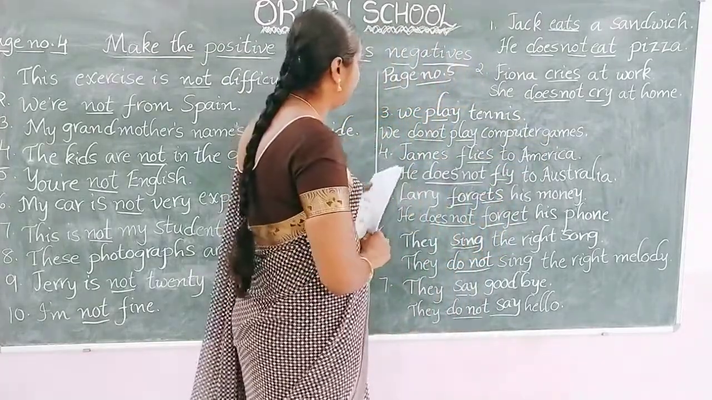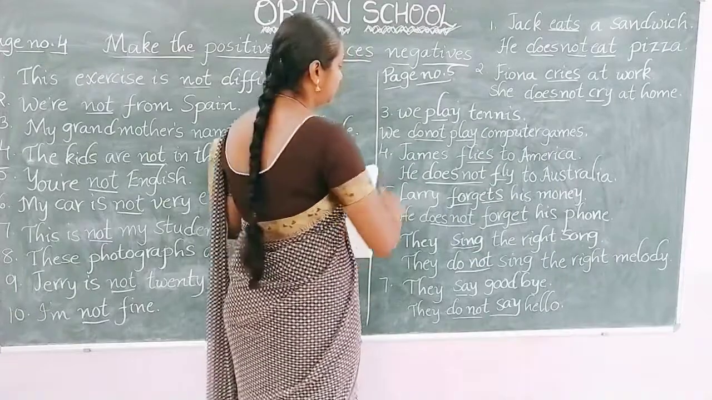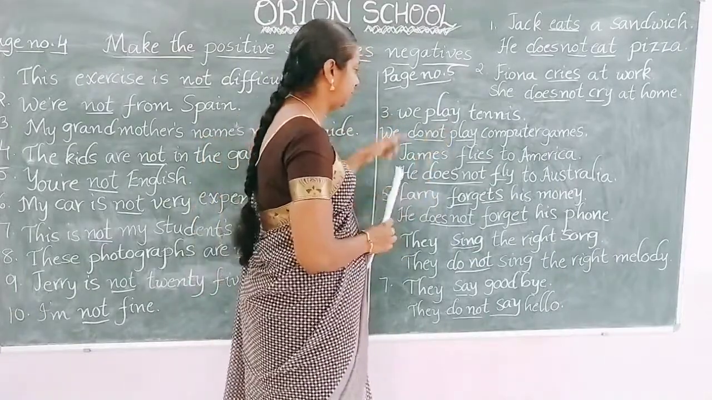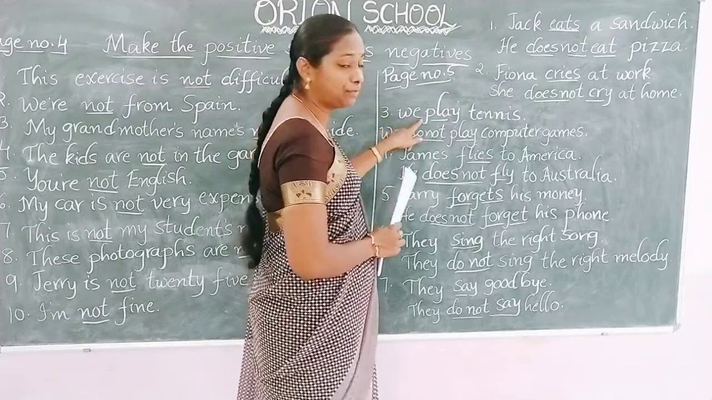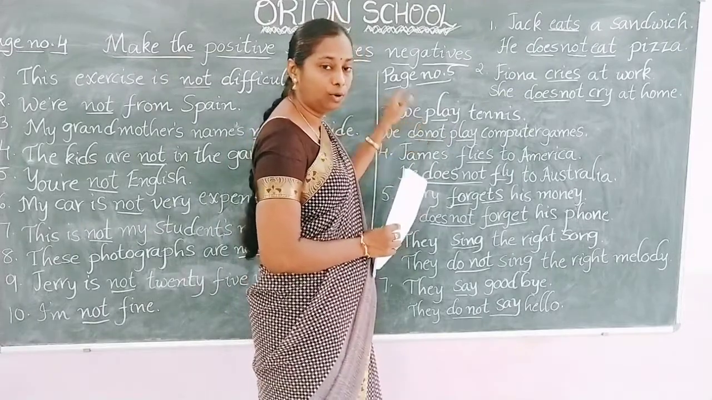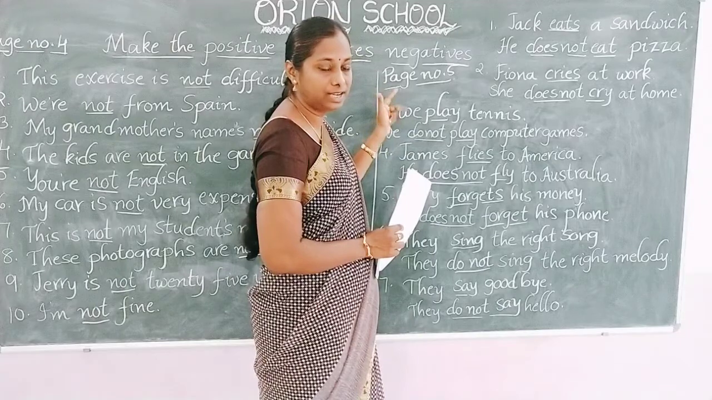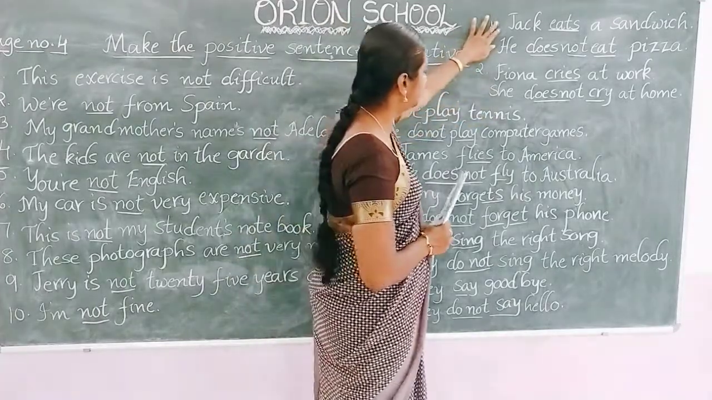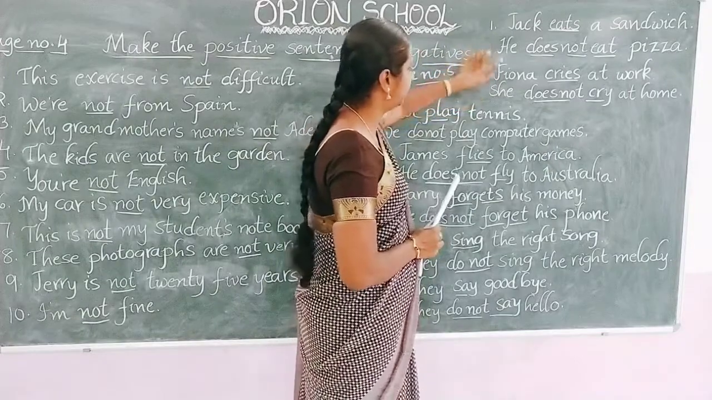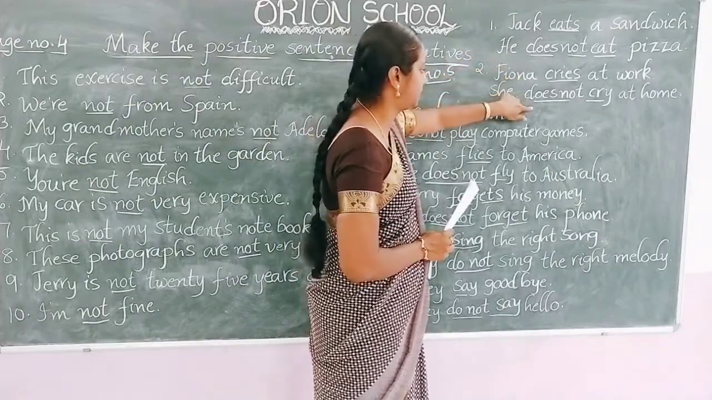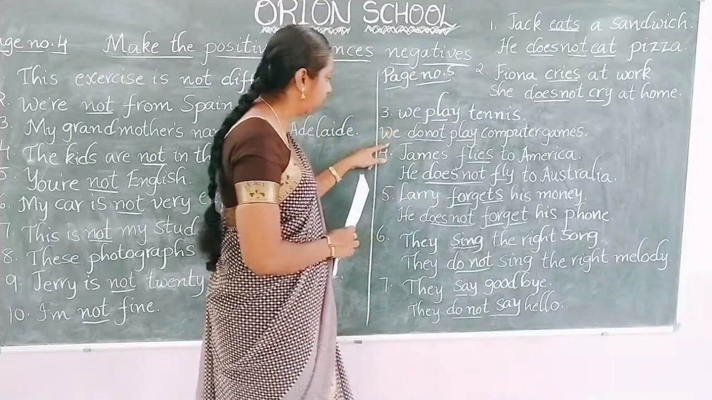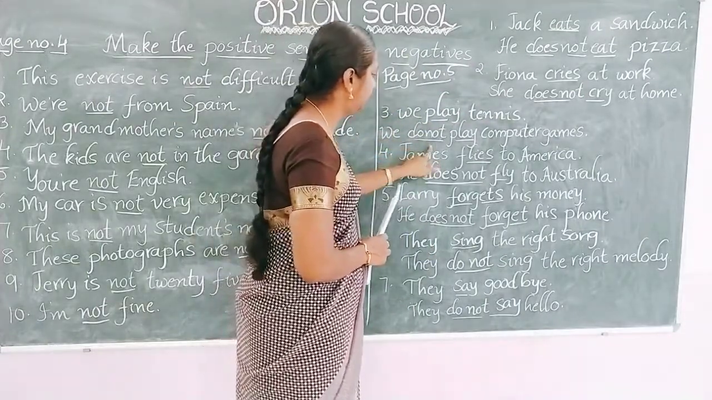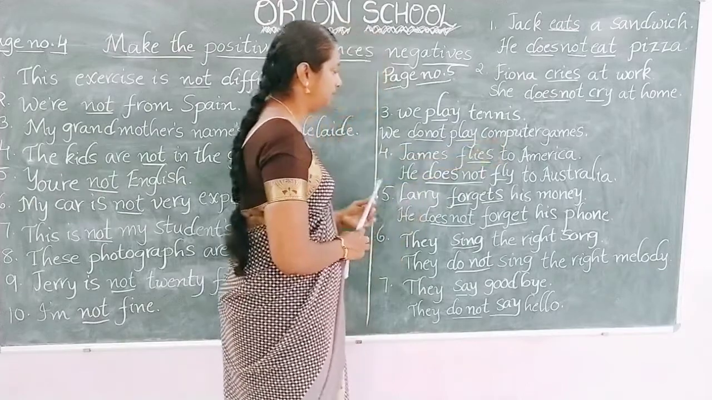So next one, we play tennis. The subject here is plural and the verb is V1 form, but the subject is plural. So we have to use do here. Only for singulars, he, she, it and singular nouns, we have to use does. Here we have singular nouns and singular pronouns, that's why here we added does. But here we have a plural subject. So in the negative sentence we have to write, we do not play computer games.